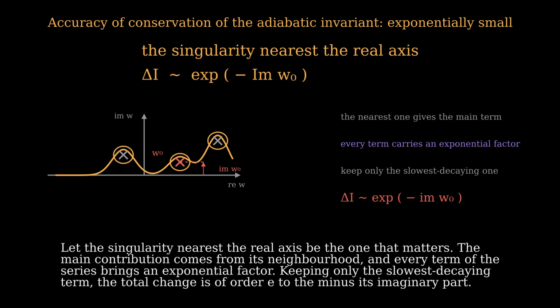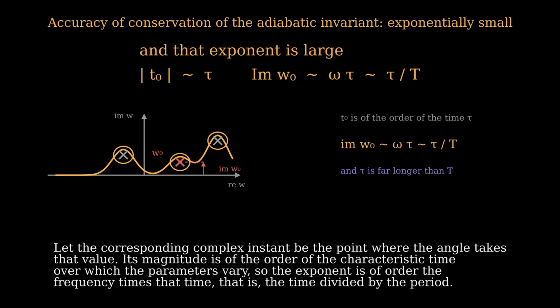The main contribution comes from its neighborhood, and every term of the series brings an exponential factor. Keeping only the slowest decaying term, the total change is of order e to the minus its imaginary part. Let the corresponding complex instant be the point where the angle takes that value.